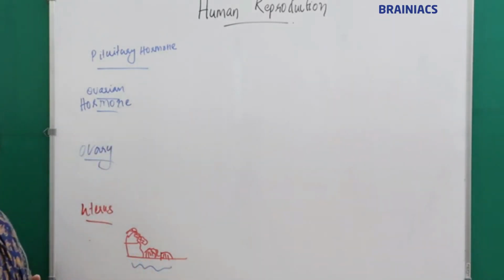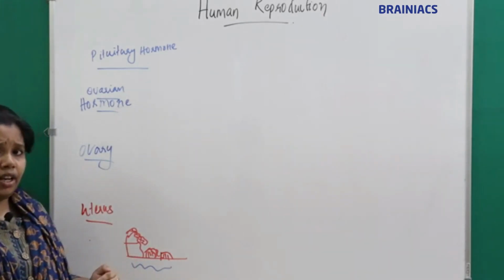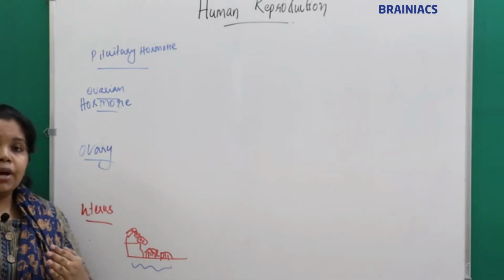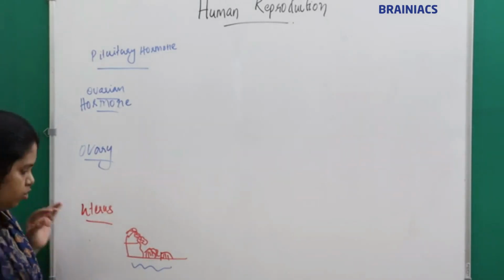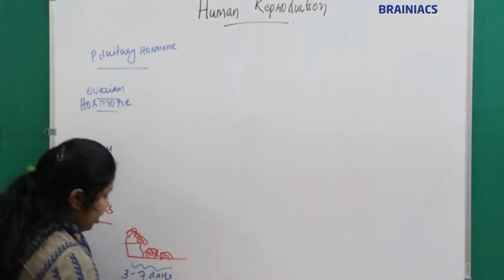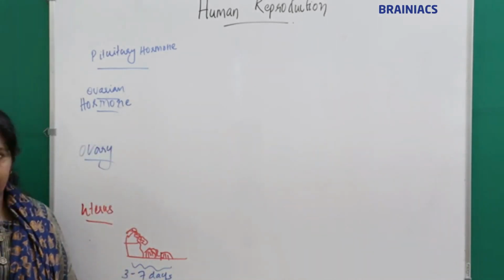And how long will it take? The menstruation phase will extend from 3 days to 7 days.